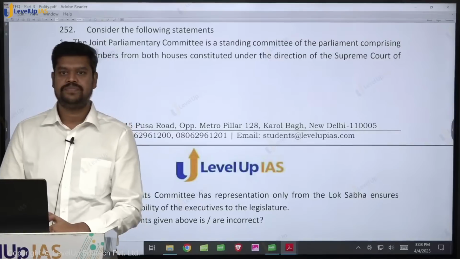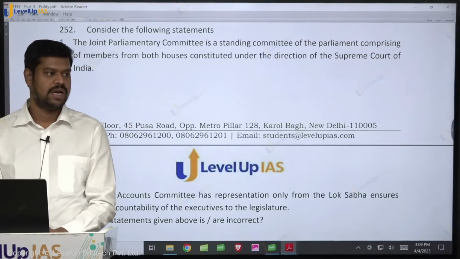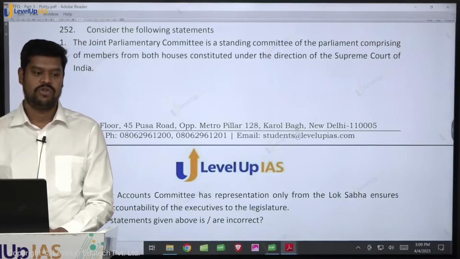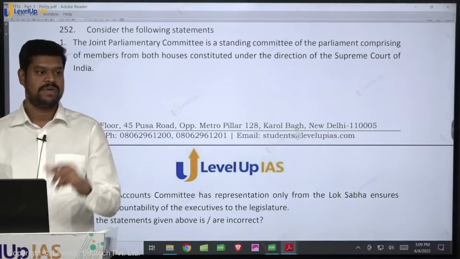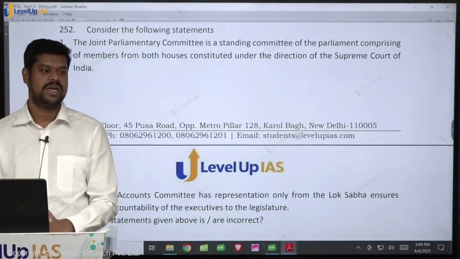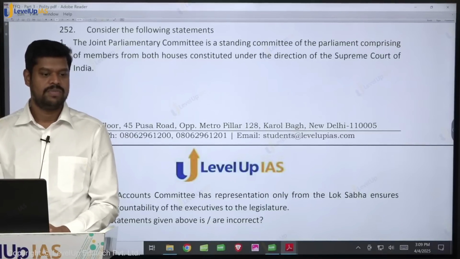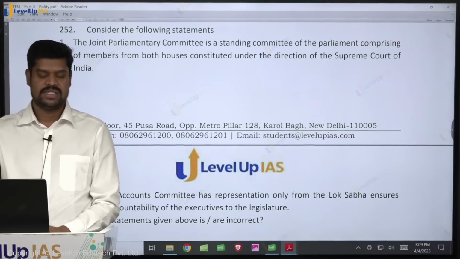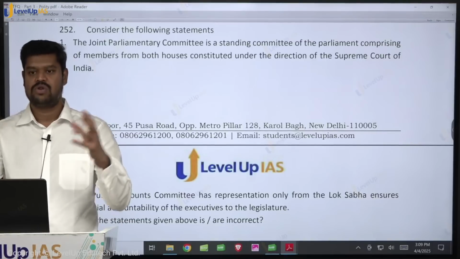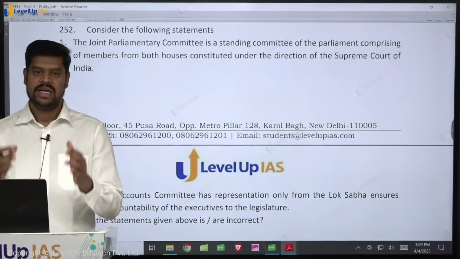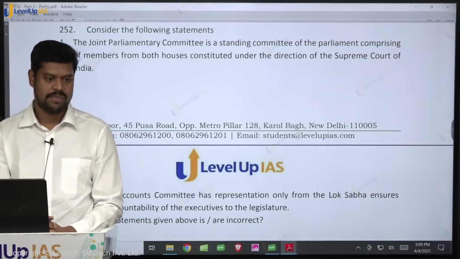However, not necessarily whenever the opposition asks for a joint parliamentary committee will the government go for one. It is a prerogative of the government, because both the presiding officers have to decide about it. The Speaker is from the ruling party, and the Vice President is also elected by the government, so they have control over both the houses. Therefore, if the government accepts, then they can establish a joint parliamentary committee.